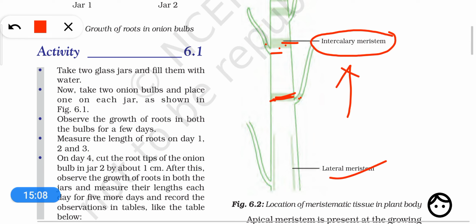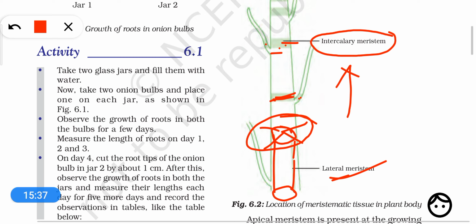Another type of meristem is known as lateral meristem. This lateral meristem makes a cylinder, something like this. This is a rounded cylinder, and it is present in lateral locations. That's why it is called lateral meristem. Cell division in this lateral meristem leads to an increase in the diameter, or girth, of the plant.